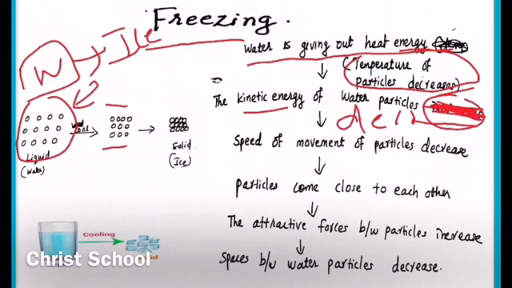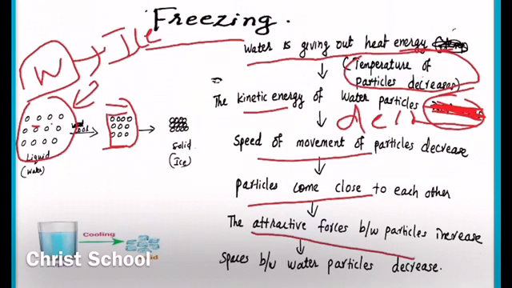If their speed decreases, what happens? The particles come close to each other. If they come close to each other, what happens? The force of attraction between them increases. Initially there is less force of attraction, but because of less kinetic energy, the speed slowly decreases. When speed decreases, they come close to each other. When they come close to each other, the force of attraction automatically increases.